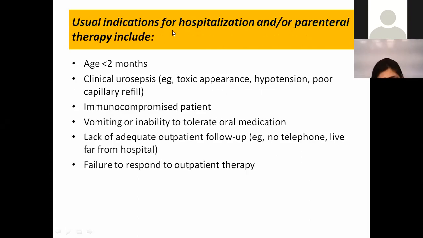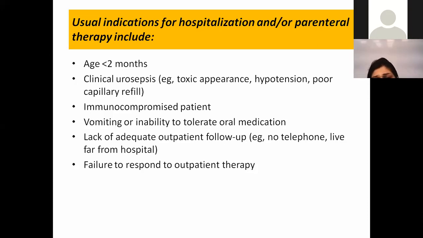So, usual indications for hospitalization or parenteral means IV antibiotics to be given in a child: if a child is less than 2 years old, we need to admit that patient and give IV antibiotics. If there is clinical urosepsis and the patient seems toxic in appearance, there is hypotension, poor capillary refill, we need to give them IV antibiotics and hospitalize them.